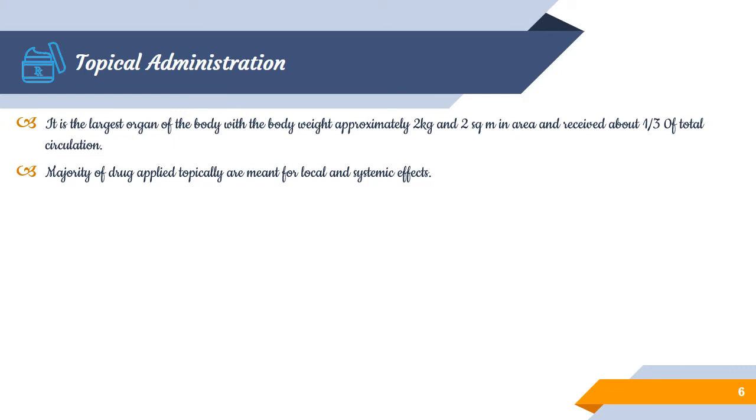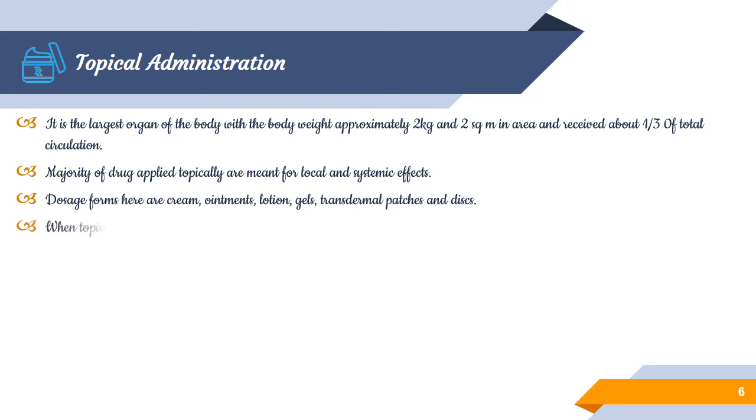It supports local effects, and it also supports systemic delivery through transdermal permeation of the drug through the skin. Some dosage forms available for topical administration are creams, ointments, lotions, gels, transdermal patches, and some discs.